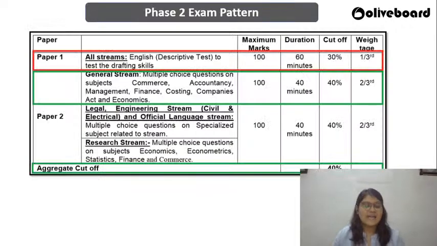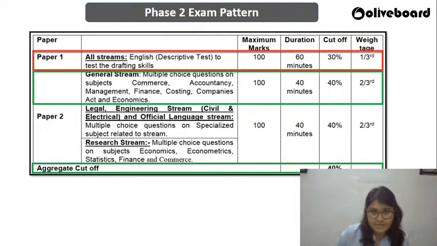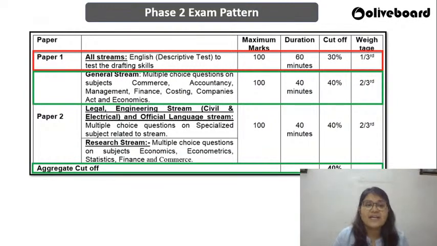So guys, here let us have a look at the phase 2 examination pattern. You can very clearly see that you have 2 papers when you talk about the Sebi Grade A exam. The first paper is the descriptive test paper. You have 100 marks, but have a look at the duration. This is where I need all of you to concentrate.